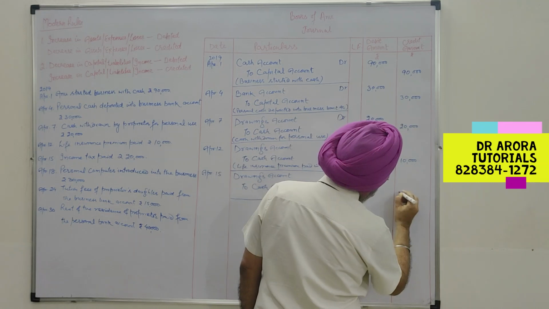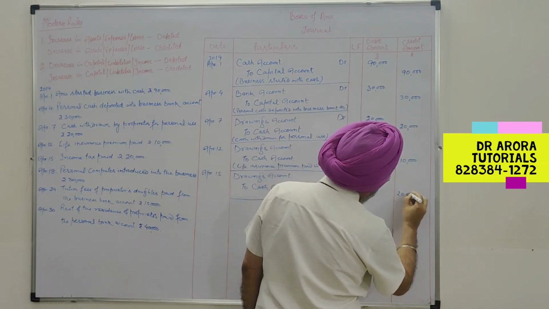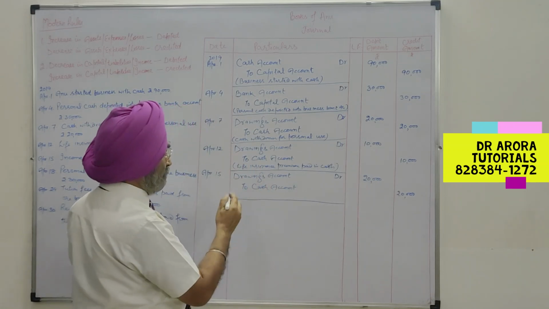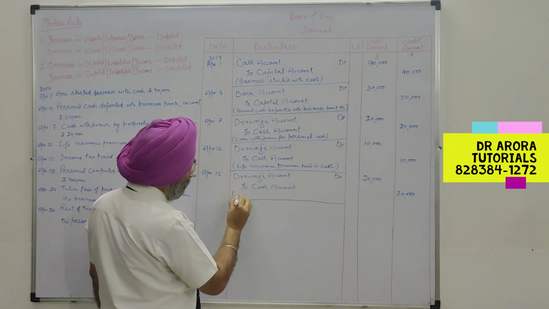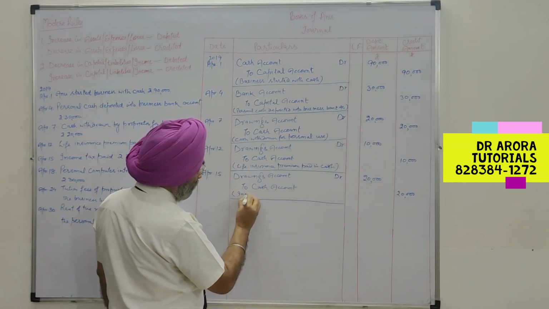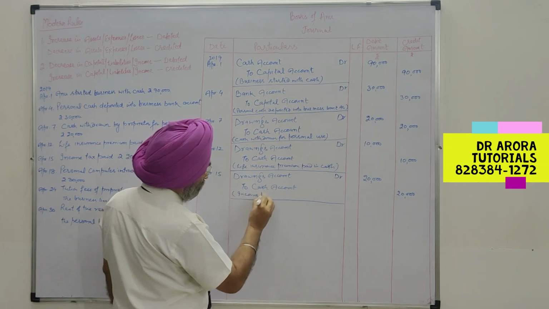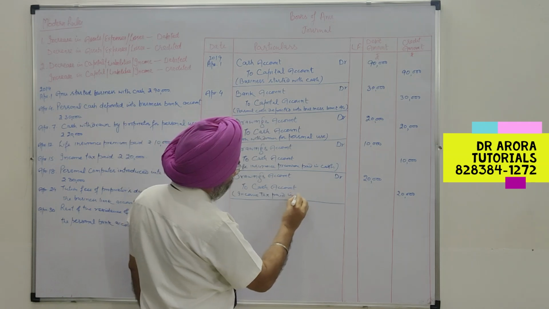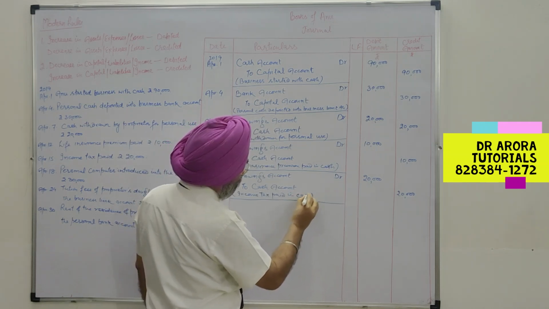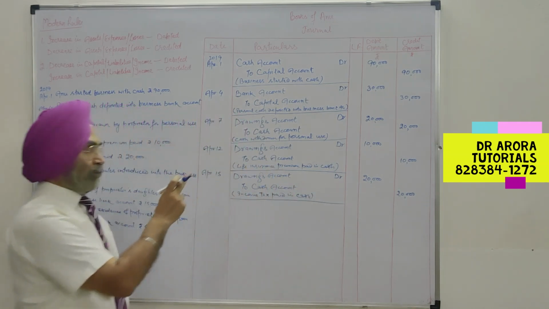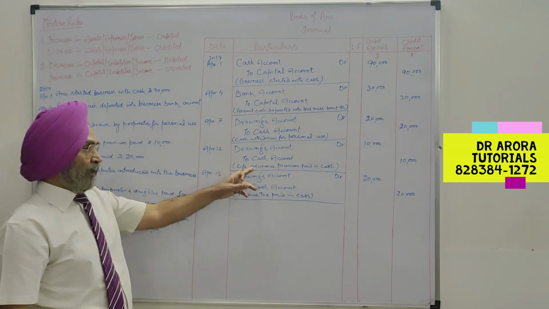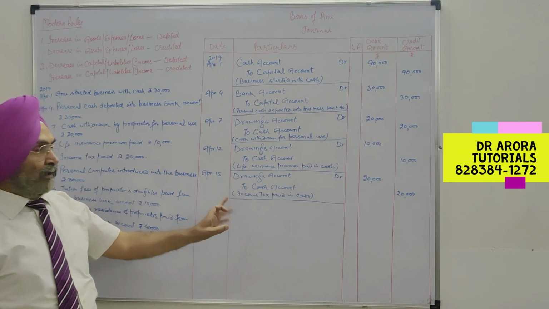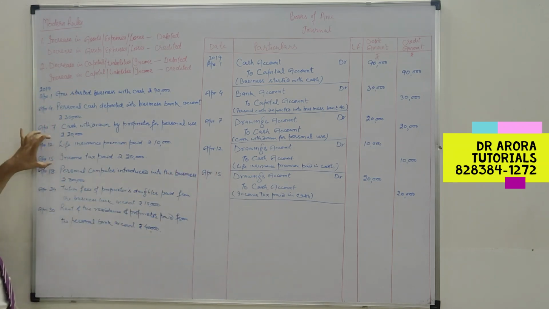So whether income tax paid or life insurance premium paid, both are the personal expenses. Both are the personal expenses of the proprietor, and personal expenses when paid from the business, the entry will be similar, drawings to cash. Life insurance premium paid, drawings to cash. Income tax paid, drawings to cash. These are two personal expenses.